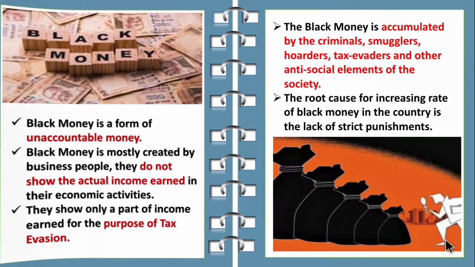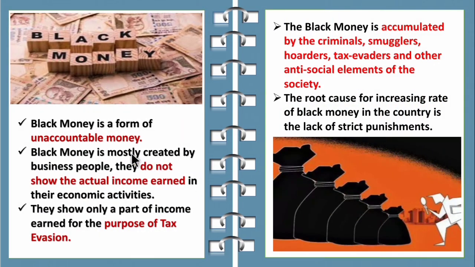Now, let's see about black money. So what is black money? Black money is a form of unaccountable money which is not shown to the government. Black money is mostly created by business people. They do not show the actual income earned in their economic activities. They show only a part of income earned for the purpose of tax evasion.